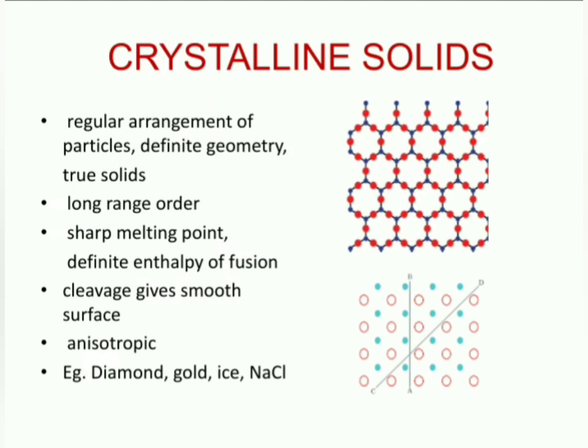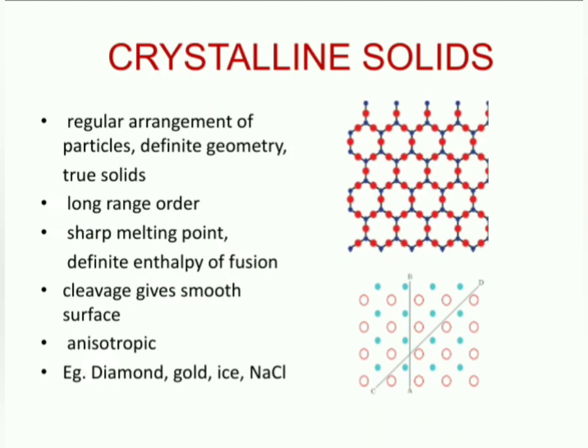So if you measure the physical properties along these axes, you will not get the same values, and this type of solids are known as anisotropic solids. The examples for crystalline solids are diamond, gold, ice, and ionic solids like sodium chloride.